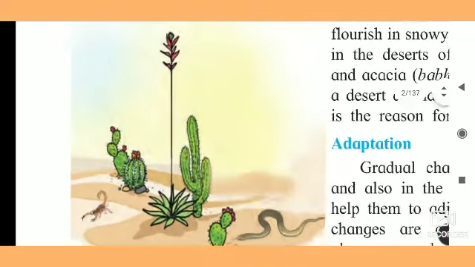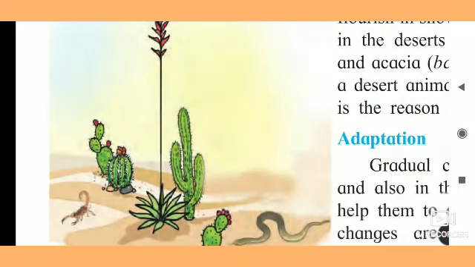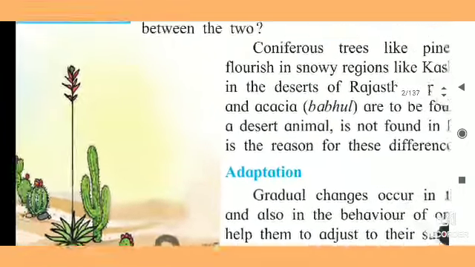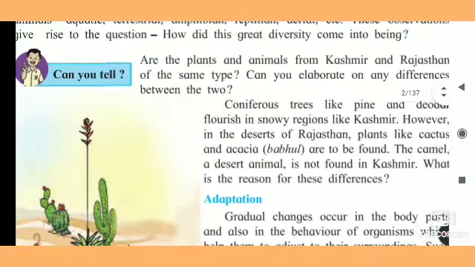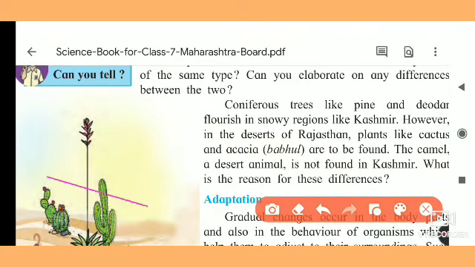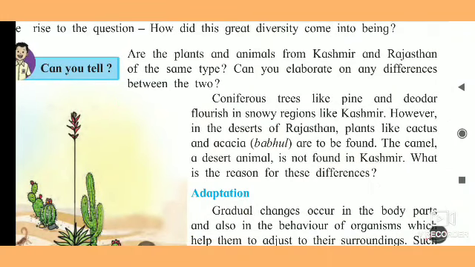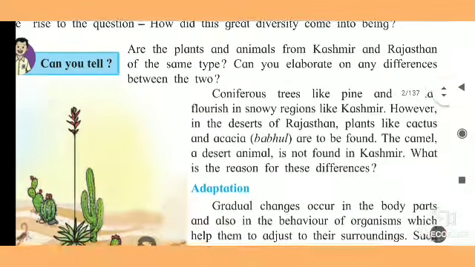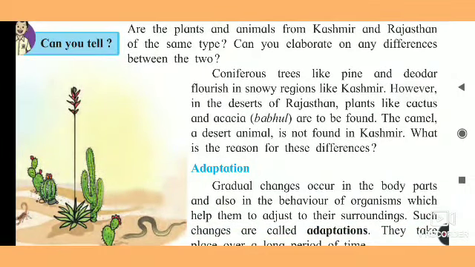Desert region. If you observe, these are the stems of these plants, and the stems are fleshy and store water, and they have thorns on their body, and these thorns are actually leaves. They are adapted into thorns. So if you see these plants, can you elaborate on any differences between these two?